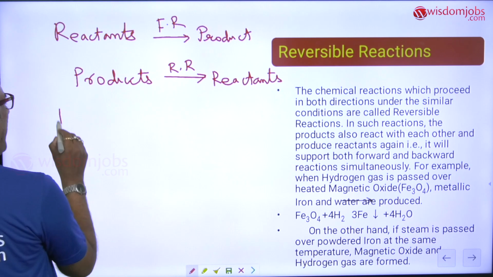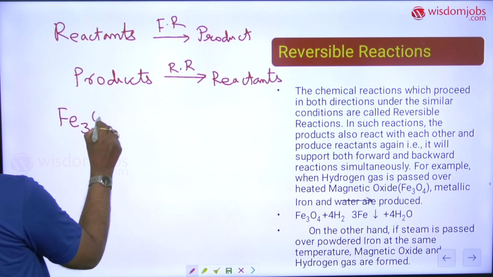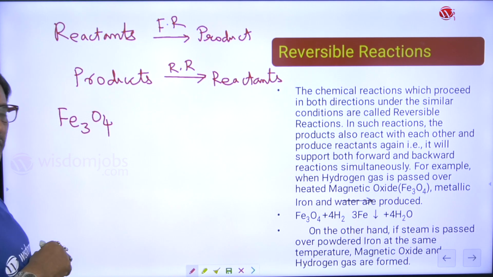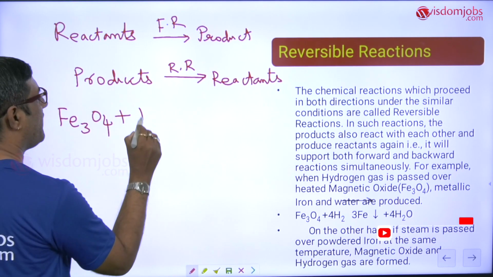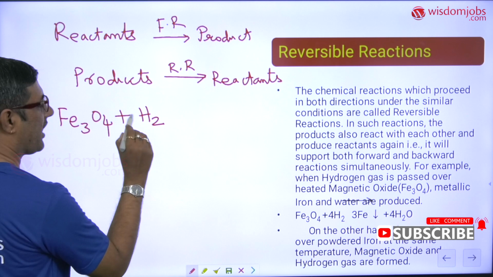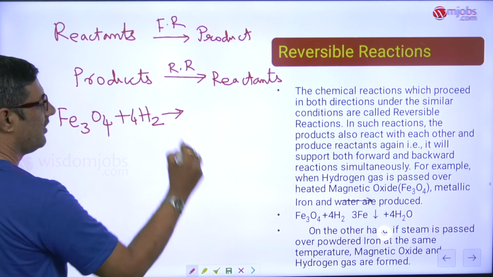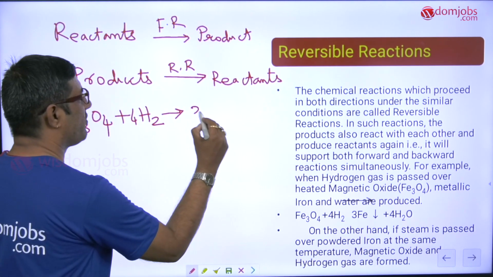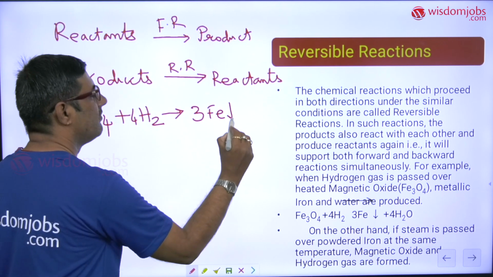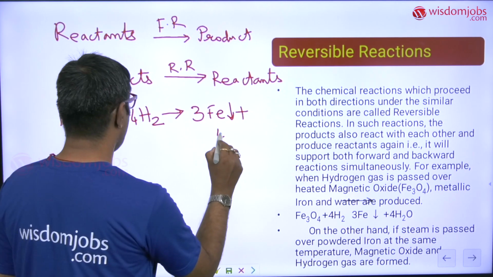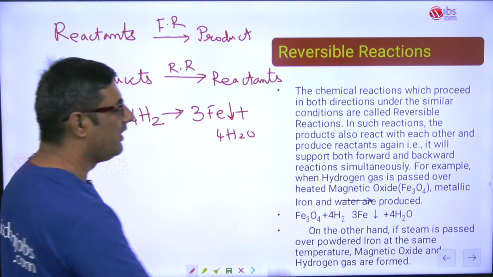Now magnetite, which is of course one of the ores of iron, Fe3O4, when it is put to reaction with hydrogen, it will give you iron and 4H2O, water is liberated.